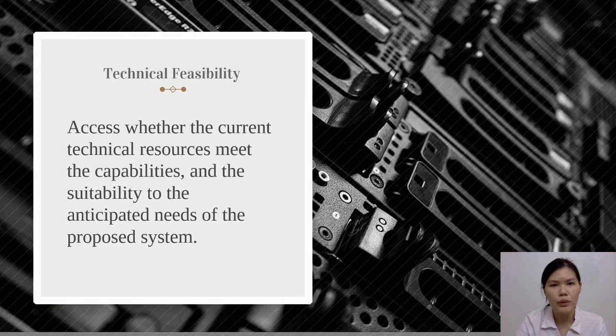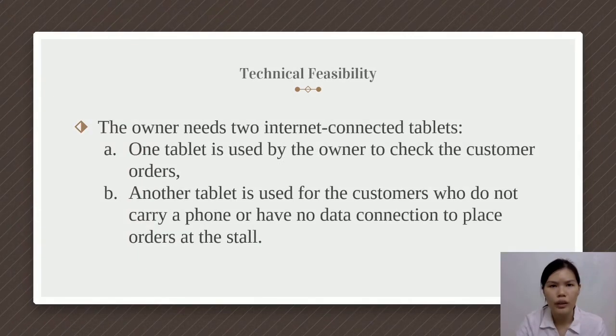Before designing a new system, a technical feasibility analysis must be carried out to determine the technical difficulties and problems that the system may cause. It allows companies to assess whether the current technical resources meet the capabilities and the suitability to the anticipated needs for the proposed system. The owner needs 2 internet-connected tablets for the sales order system. One tablet is used by the owner to check the customer orders, while another tablet is used for customers who do not carry a phone or have no data connection to place orders at the store.